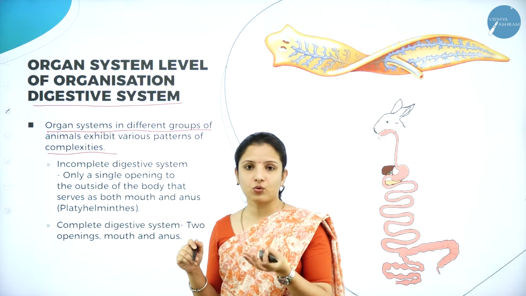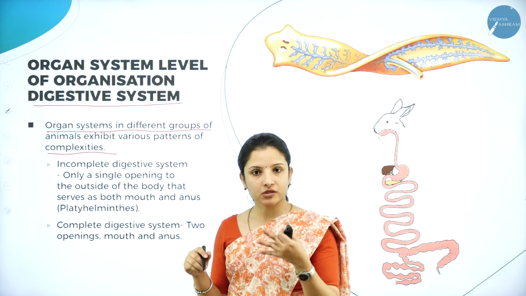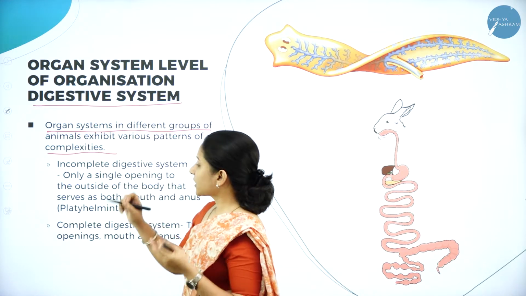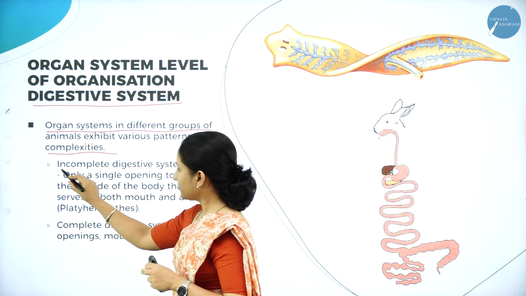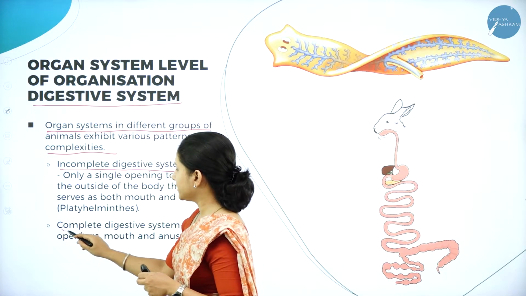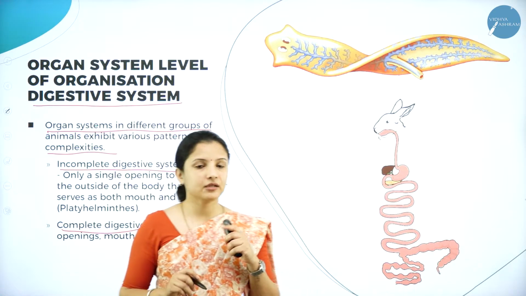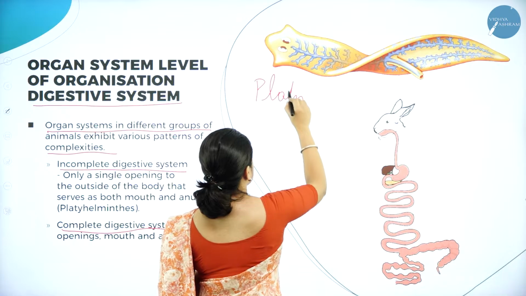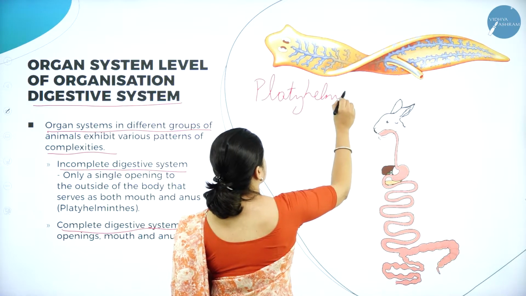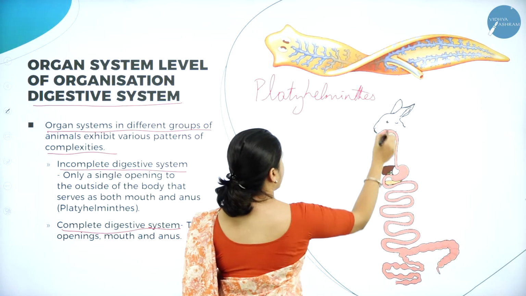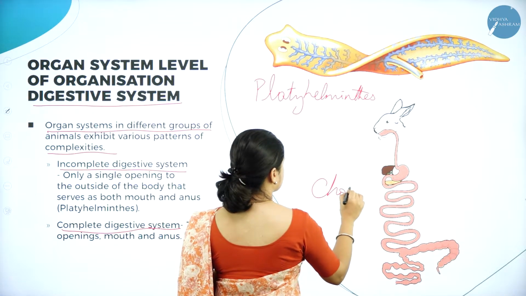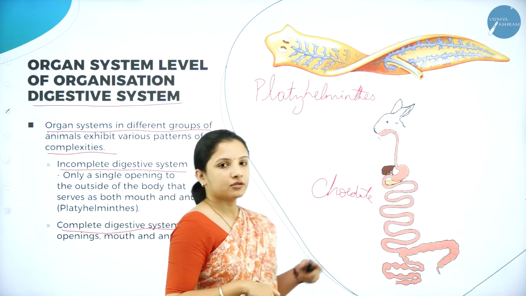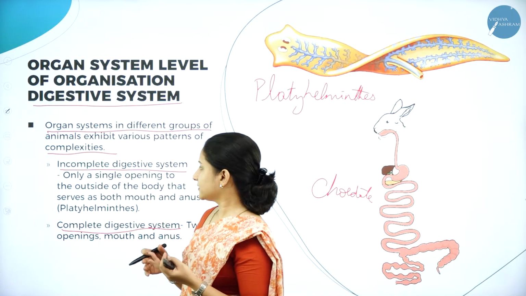They are complex in their own way. Different patterns of digestion, or the process of eating food and the elimination of food, will take place. So there are two types based on that: incomplete digestive system and complete digestive system. I can take the example of Platyhelminthes. So this is Platyhelminthes, and chordates. Platyhelminthes and chordate, so rabbit is one best example. So I'll take the example of these.